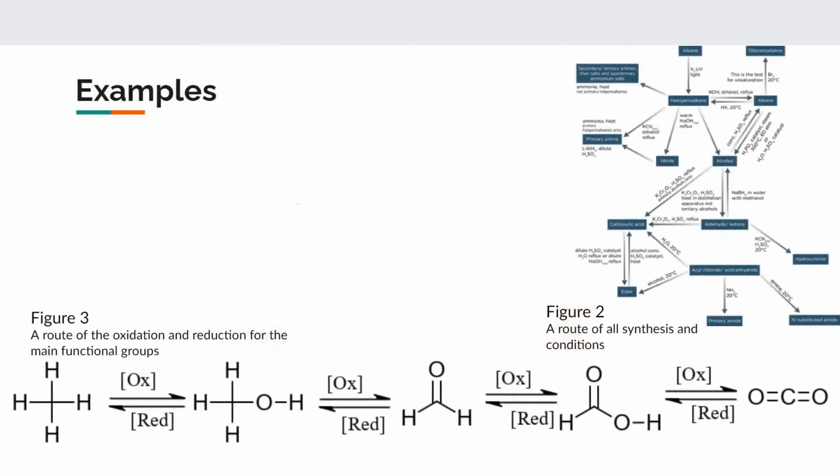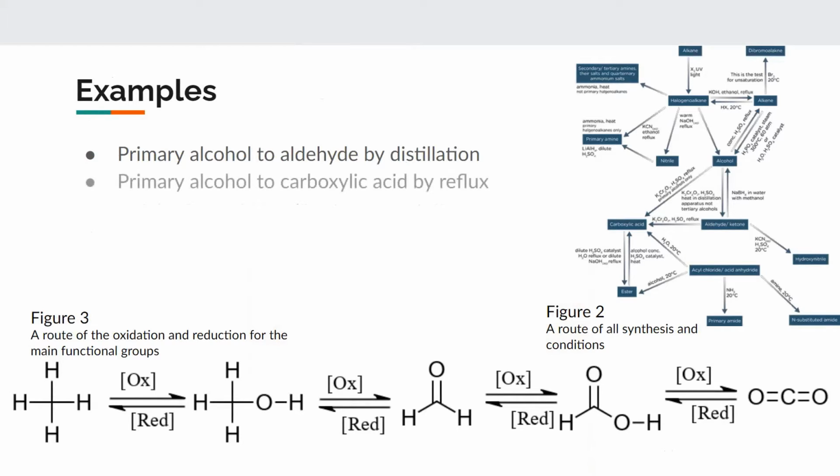Key examples of organic oxidation include the oxidation of primary and secondary alcohols. Primary alcohols can be oxidized into aldehydes and carboxylic acids, with the final products depending on the conditions under which the oxidation was carried out. If the primary alcohol is distilled, an aldehyde will be formed. However, if the alcohol is refluxed, allowing the aldehyde to oxidize further, a carboxylic acid will be made. This can be seen in Figure 2.